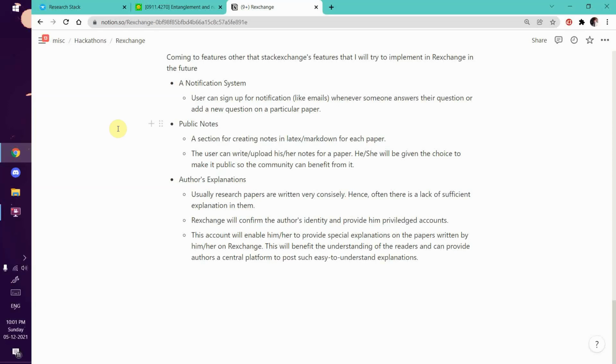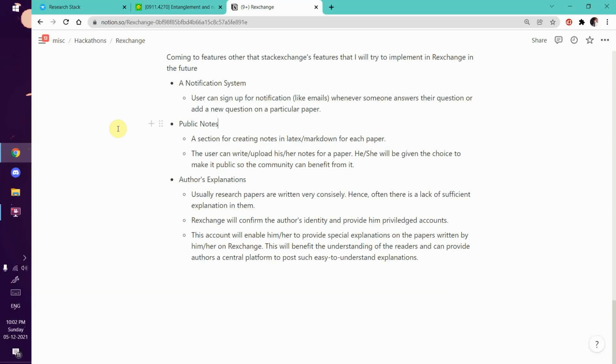Another major thing is, suppose we can confirm an author's identity and give them privileged accounts on RexChange, then we will give the authors a privilege of adding special explanations on papers written by them. Why is this useful? Because often research papers are written very concisely.